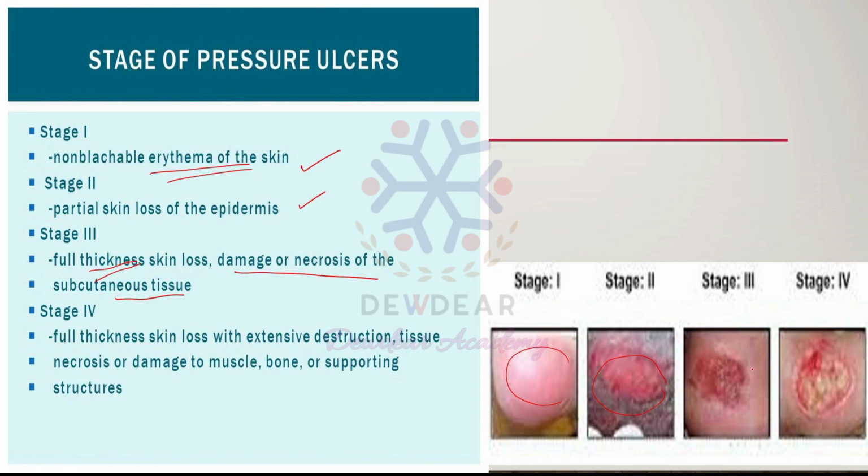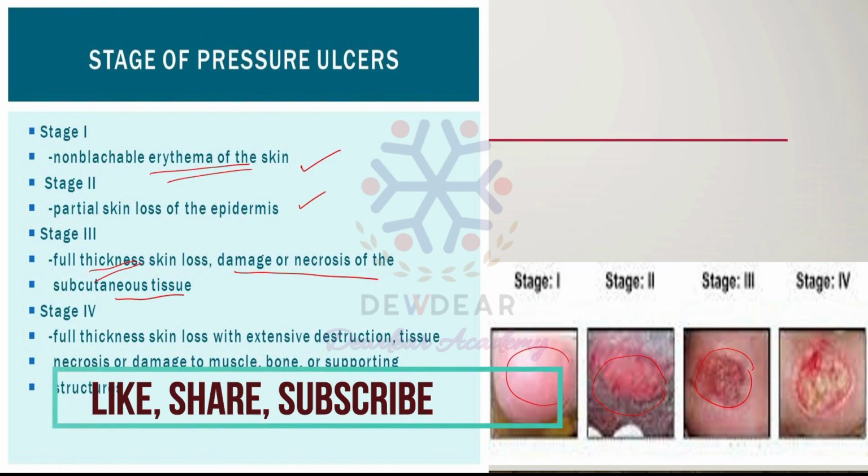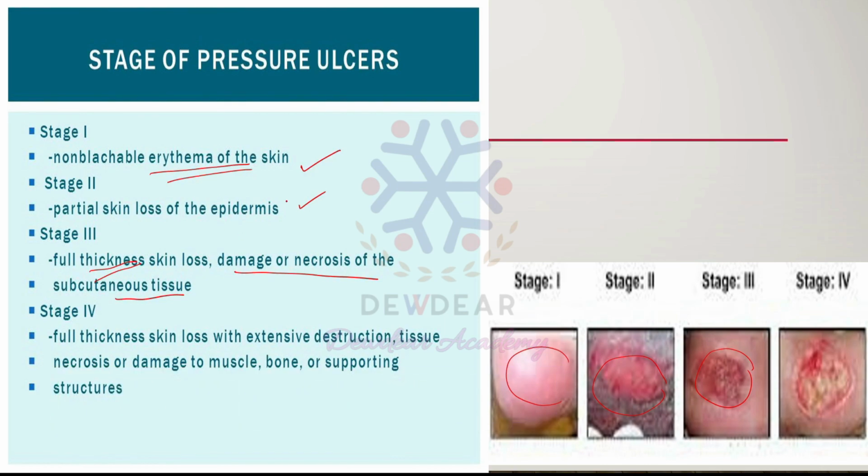Then in stage 3 comes the full thickness skin loss with damage or necrosis of the subcutaneous tissue. That means the subcutaneous fat may be visible, but the bone, tendon or muscle is not exposed.